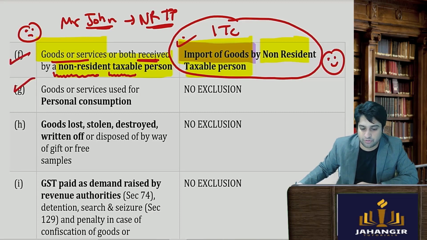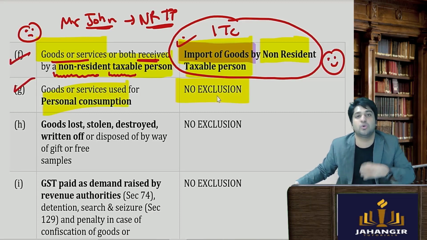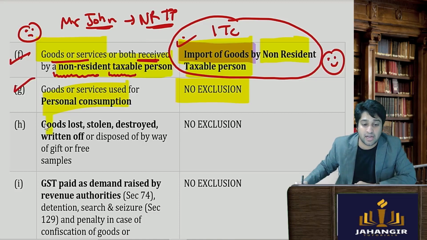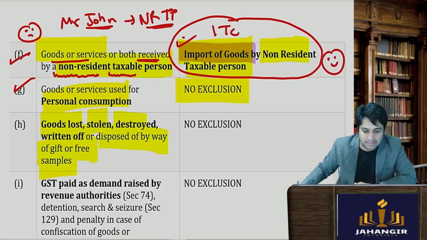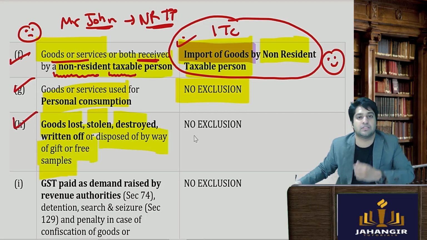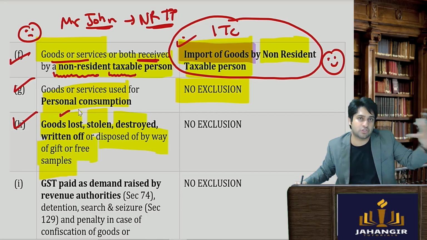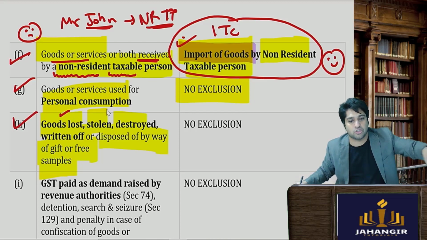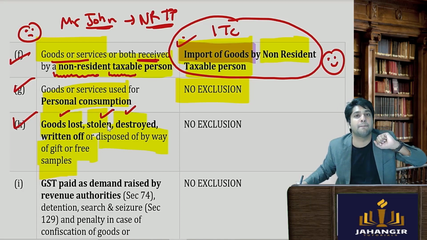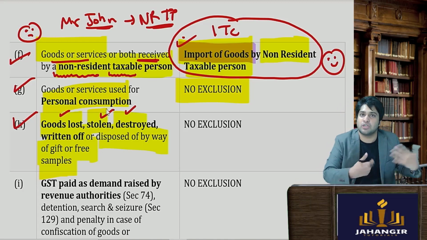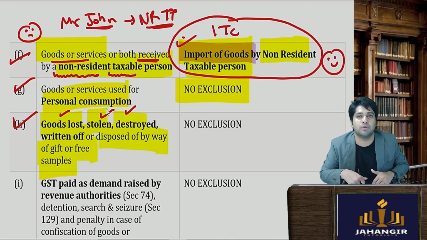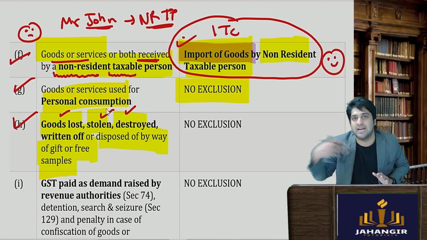If you are using for personal consumption, common sense, no ITC is granted. If the goods have been lost, destroyed, stolen or written off or disposed of in any way free, ITC is not available with respect to that. Let's say if the goods are lost, inputs which you have bought are lost, stolen, destroyed by fire. So we say, boss, that you have lost it, that is not our problem. The taxes का credit हम नहीं दे सकते.